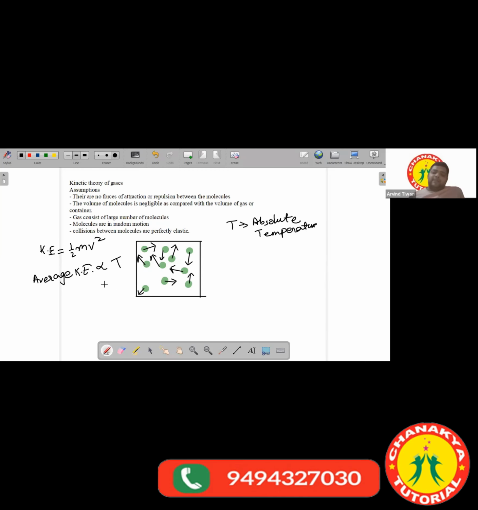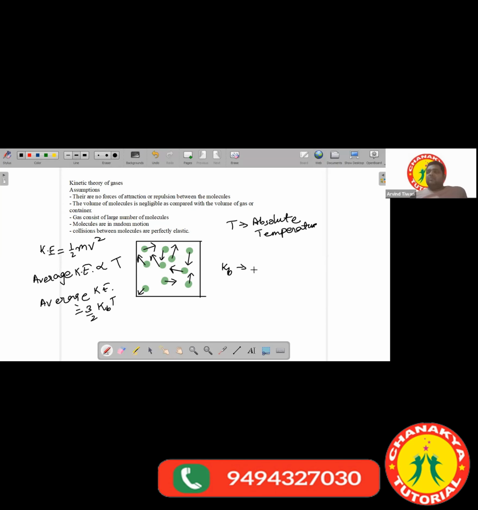And if you write down the final expression, the average kinetic energy is equal to 3 by 2 kB T, where kB is a constant called the Boltzmann constant.